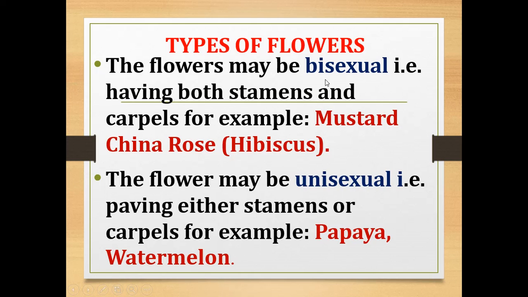So flowers may be bisexual, that is they have both stamens and carpels. For example, plants like mustard and China rose, that is hibiscus, have bisexual flowers. They have both stamens and carpels. And the flower may be unisexual. Unisexual means they have either stamens or carpels. For example, we can see unisexual flowers in the papaya or watermelon.